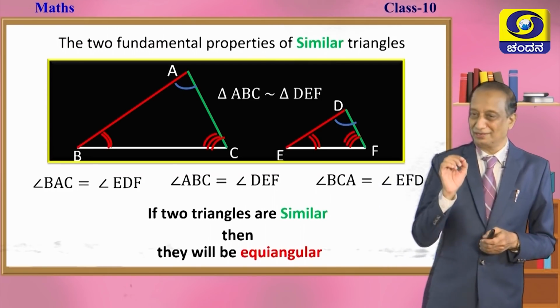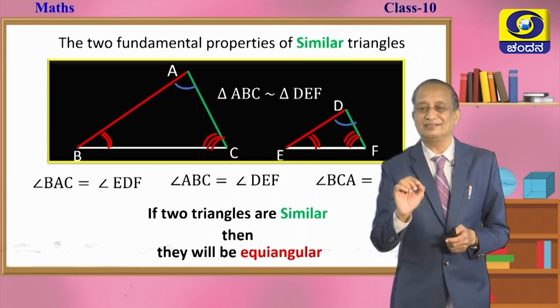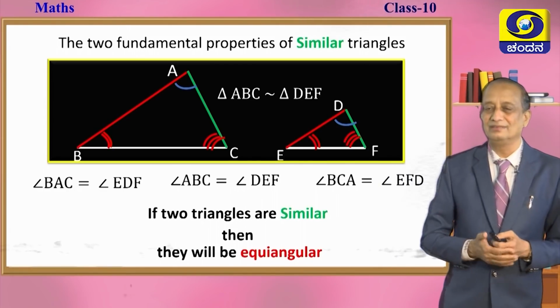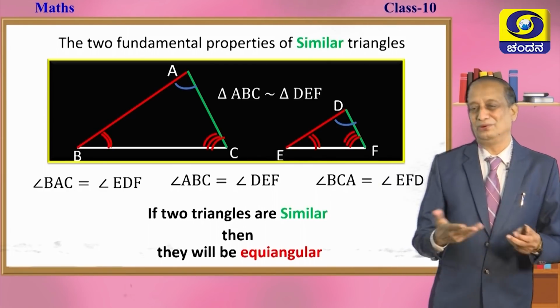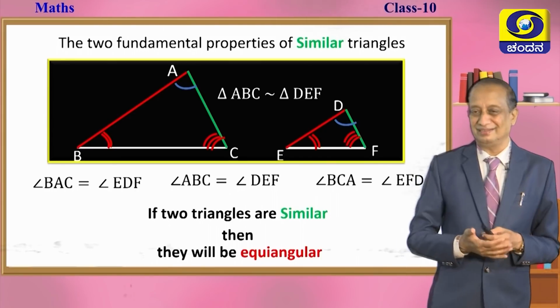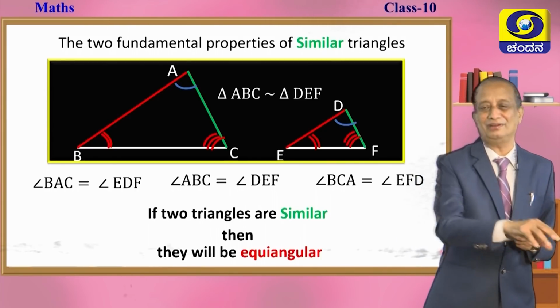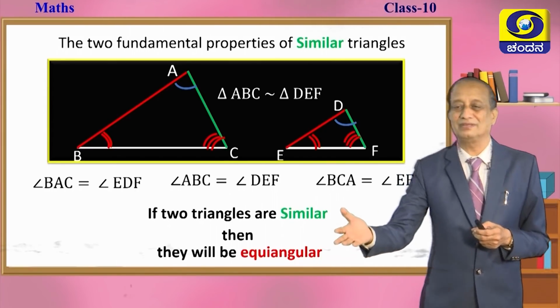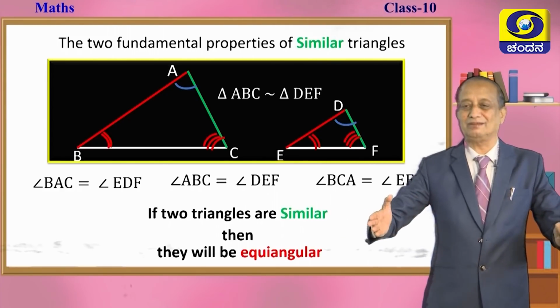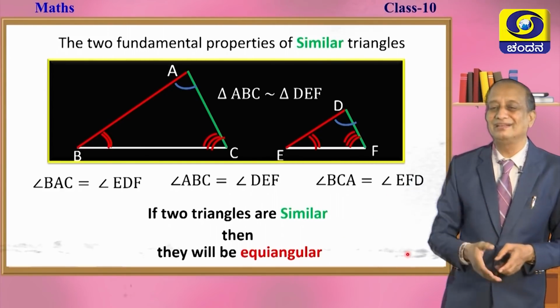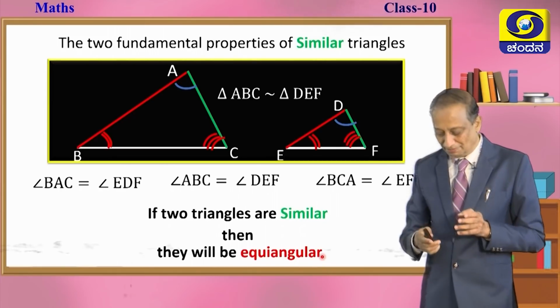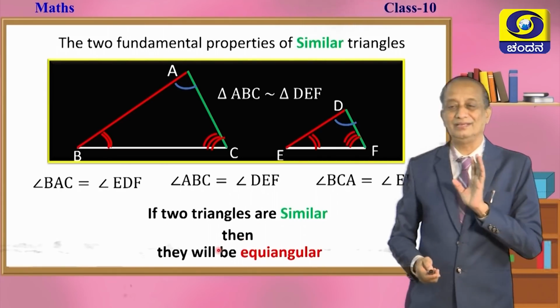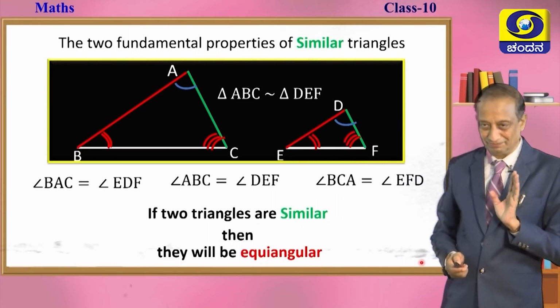So, can you put it in a nutshell like this, children? If two triangles are similar, then they are equiangular. You know the meaning of the word equiangular. Equiangular means the three angles of one are respectively equal to the three angles of another. Instead of making such a huge statement, you just use the word equiangular. So, if two triangles are similar, definitely they will be equiangular.